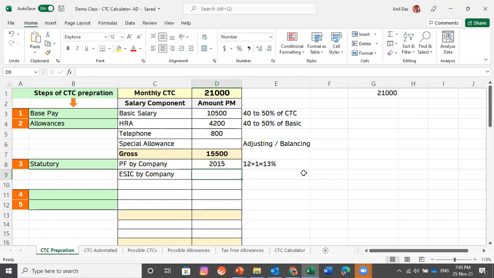Let's calculate ESIC. ESIC contribution is 4.5% of gross salary in total. Sorry, 3.25% is what is contributed by the company for this employee. Let's calculate 3.25%.